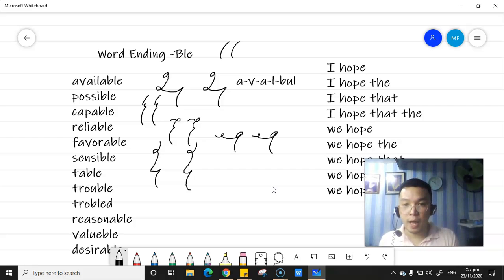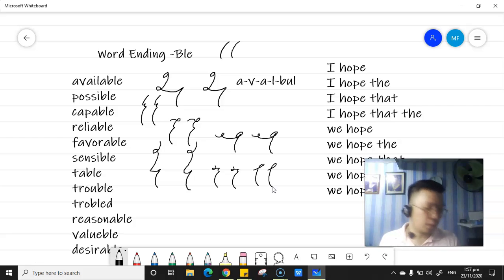Okay? Let's have the word sensible. Hold on, class. S-E-N-S ball, sensible. Table, as simple as this: T-A ball for table. Okay. Trouble.